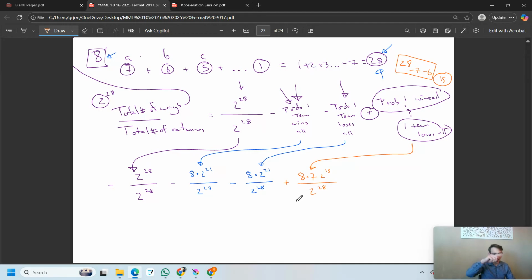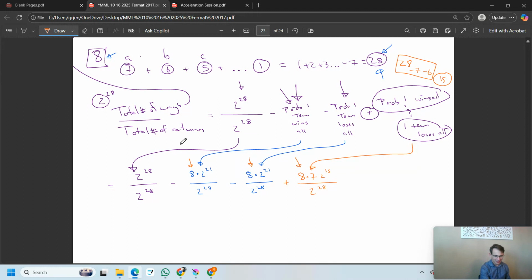Why are we adding that back in? It's good to pause now and notice why. Because we took it out twice already. We took that out in there and we took that out in there. So we need to add it back in once so that we're only taking that out one time. It's like the antidote to the double removal is the single put back in.